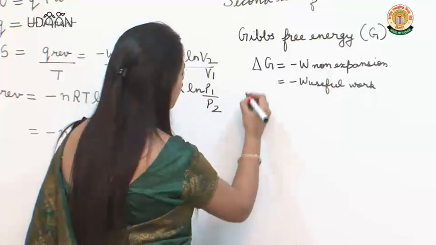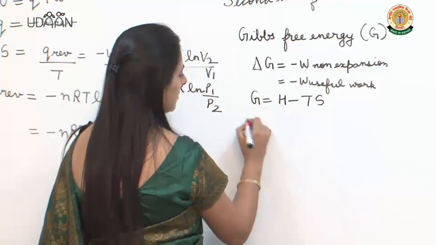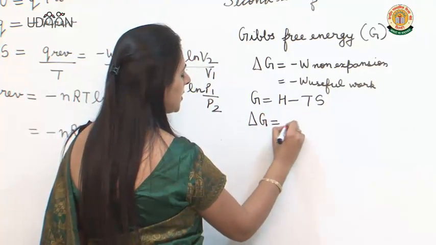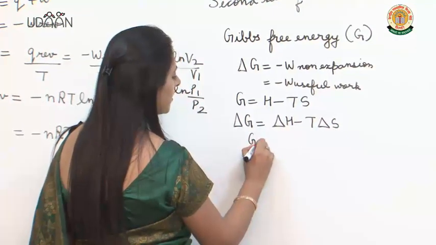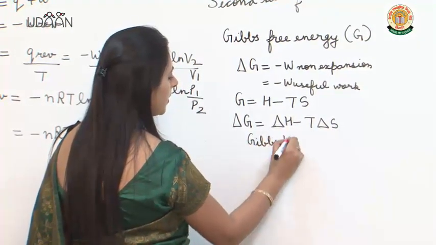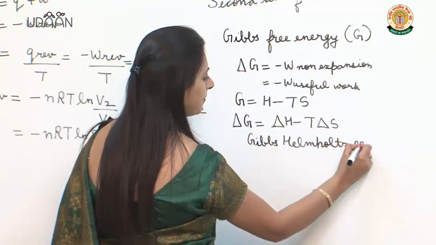Now G is equal to H minus TS, or delta G is equal to delta H minus T delta S. This is the Gibbs-Helmholtz equation.